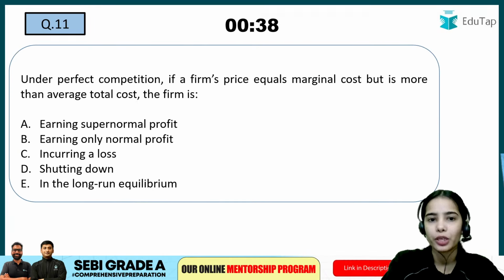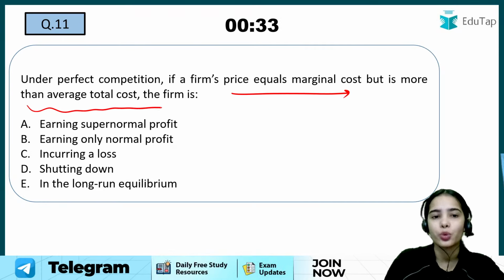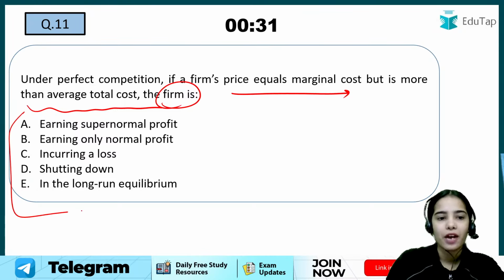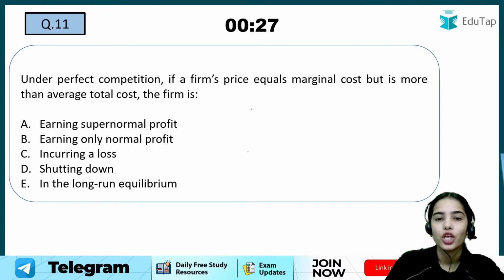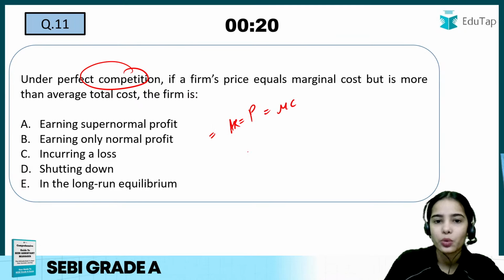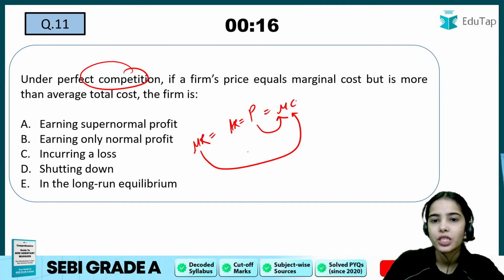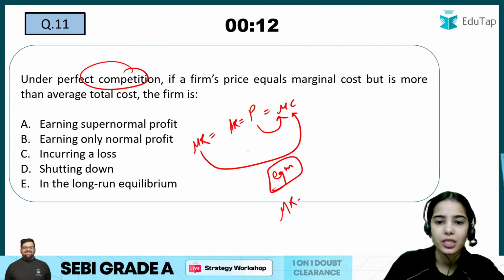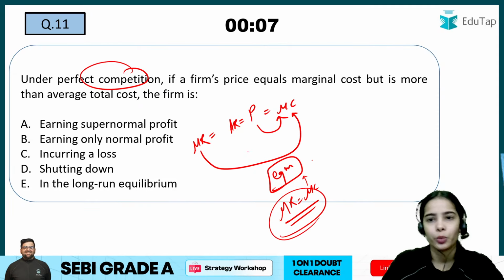Under perfect competition, if a firm's price equals marginal cost but is more than average total cost, the firm is having which of the following situations? So basically the firm's price is equal to marginal cost. Now in perfect competition, price is equal to average revenue is equal to marginal revenue. So price equal to marginal cost means marginal revenue is equal to marginal cost. Here we have the equilibrium where MR equals MC, with MC cutting MR from below. So that is the condition of equilibrium.